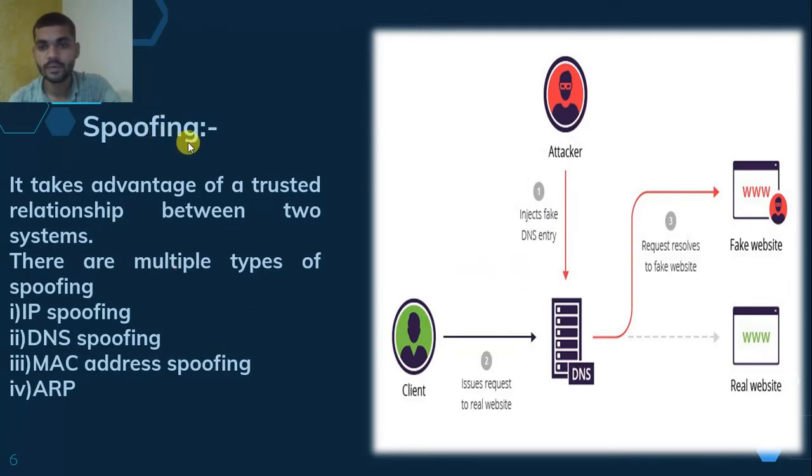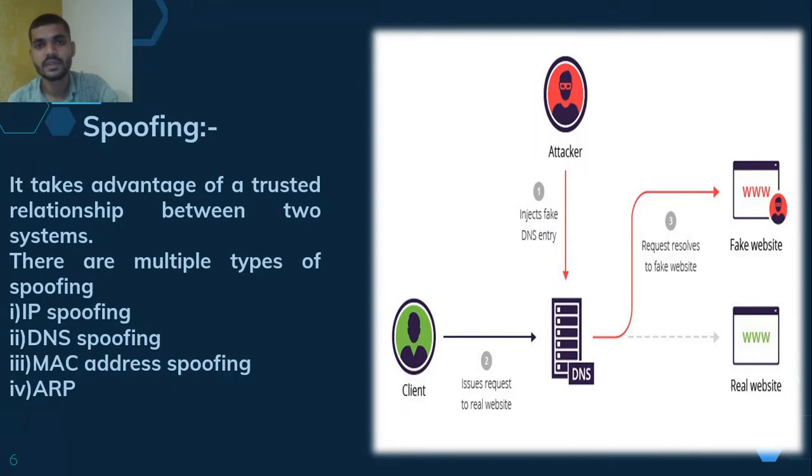So spoofing attacks are done by taking advantage of the relation between the client and the system. The client wants to access the real website, but the attacker injects the entry of the fake website and forces the client to access it. There are various types of spoofing: it may be IP spoofing, DNS, MAC address spoofing, or ARP.